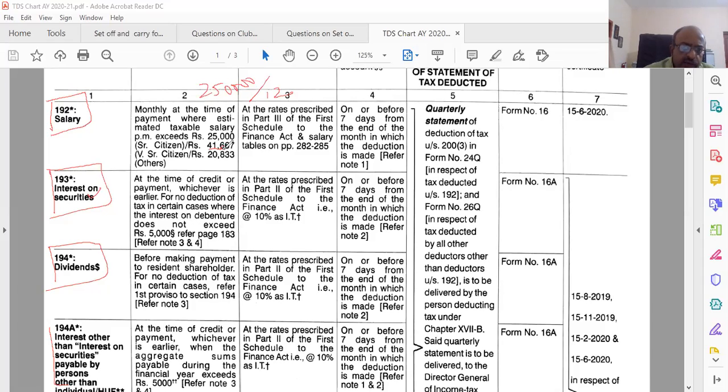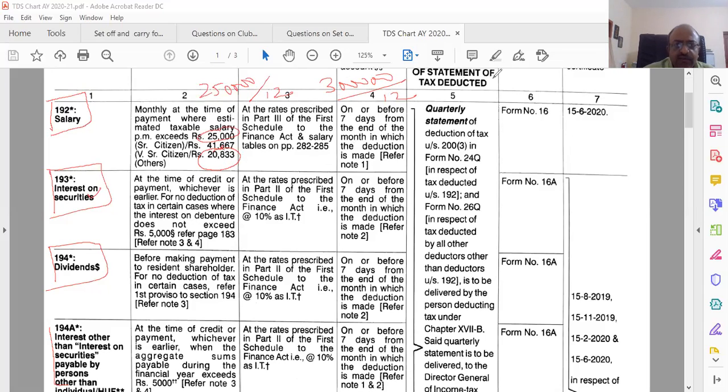Now look at it, 20,833. And if you look at senior citizen, 3 lakhs divided by 12, how much is it? 25,000. So that is 25,000.